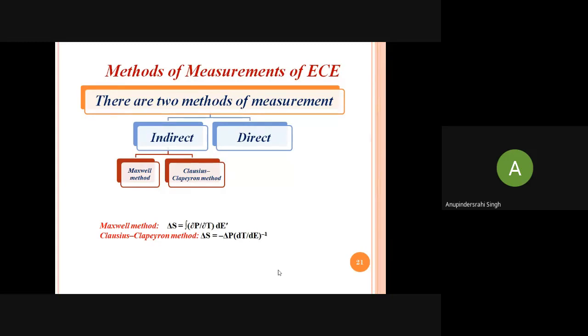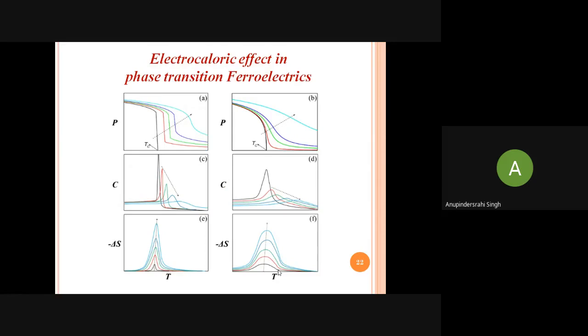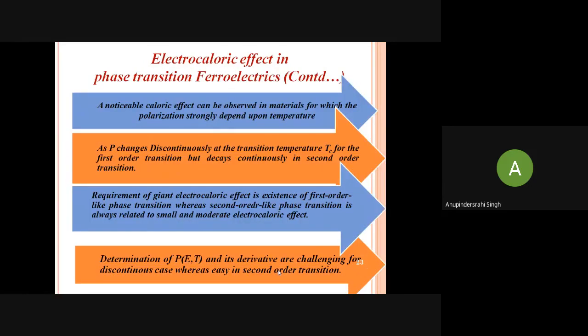The Maxwell method and the Clausius-Clapeyron equation are used to get the indirect electrocaloric effect. The direct electrocaloric effect has many other methods. The electrocaloric effect is very high at any phase transition in ferroelectrics. Ferroelectric materials are very good examples of the electrocaloric effect.